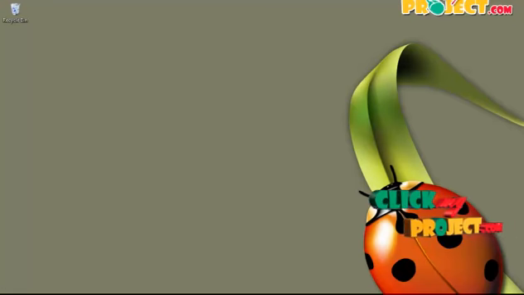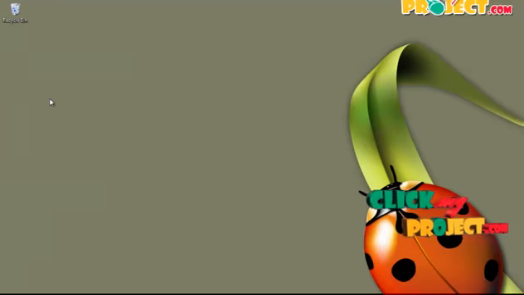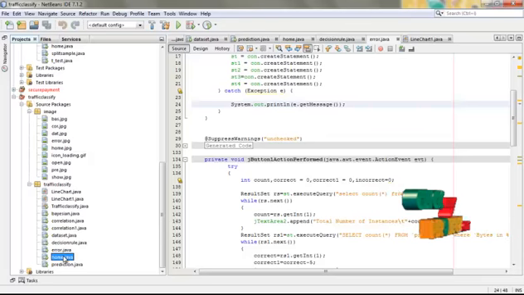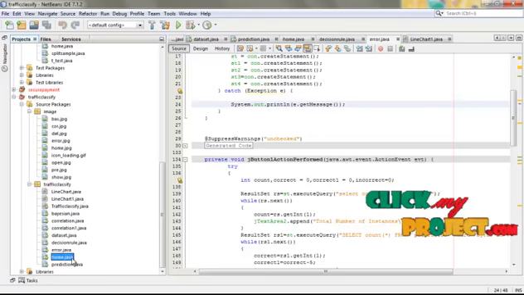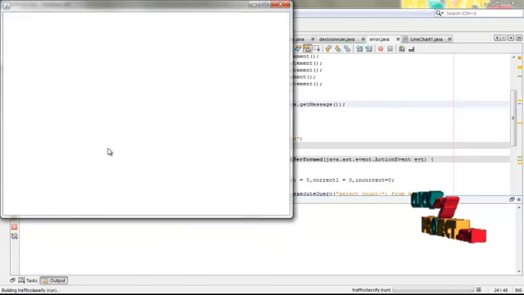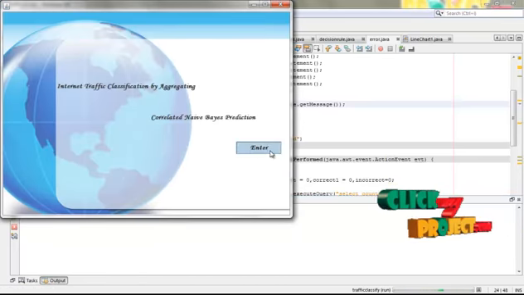First, we have to start the WAMP server. Now the WAMP server is started. After that, we have to open NetBeans. Here this is our project. Here home.java is the first form of our project. So we have to right-click our project, then run the file. Now we have entered into our project.